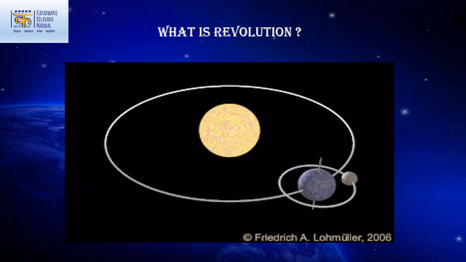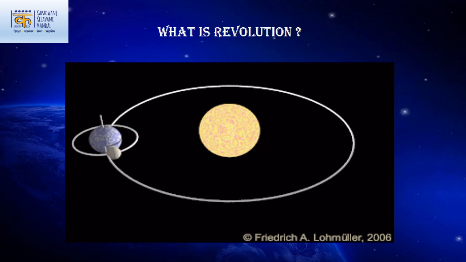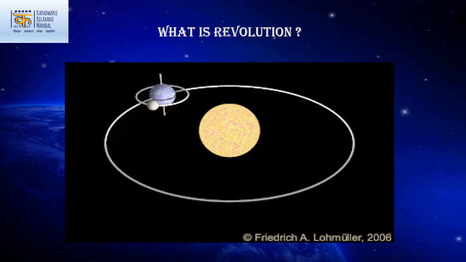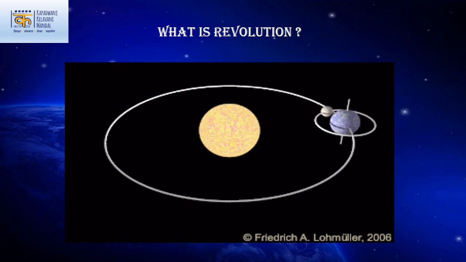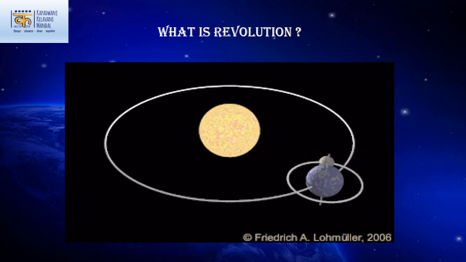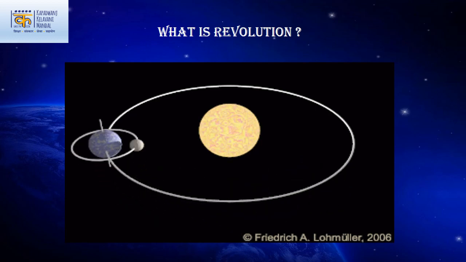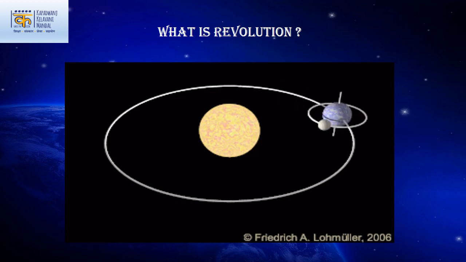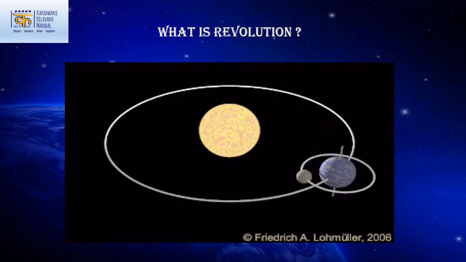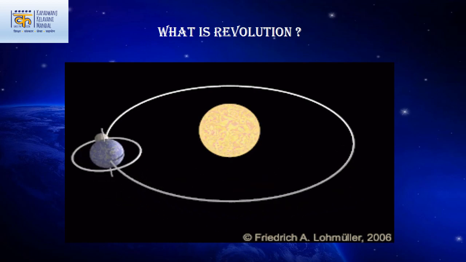What is revolution? The earth takes 365 days to complete one revolution around the sun. This period is called a year. It revolves around the sun at the speed of approximately 1780 km per hour. The earth moves continuously on a fixed imaginary path called an orbit. This orbit of the earth is not round but elliptical, means oval. This is the reason why the distance between the earth and the sun does not remain the same throughout the year.